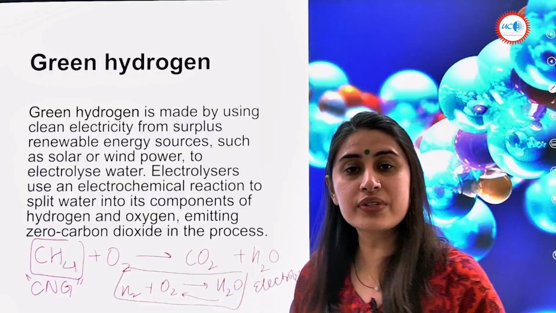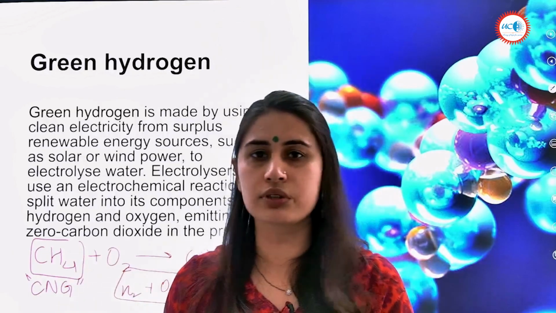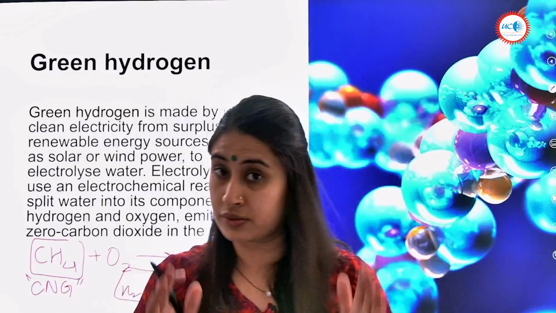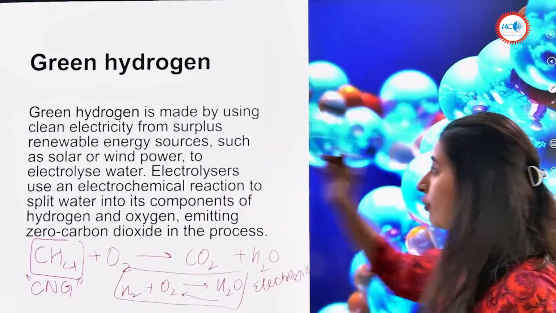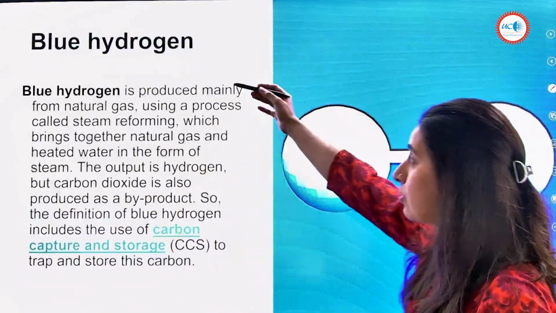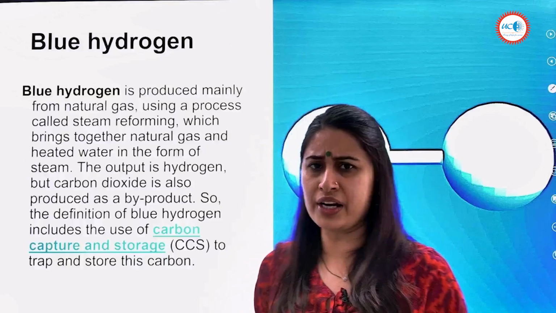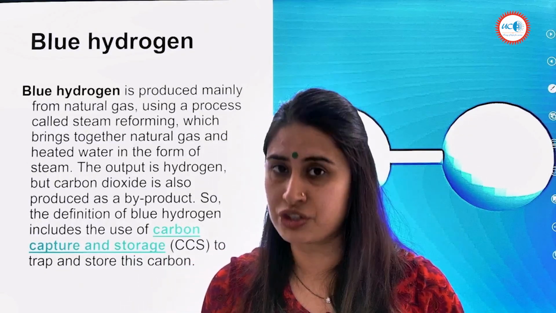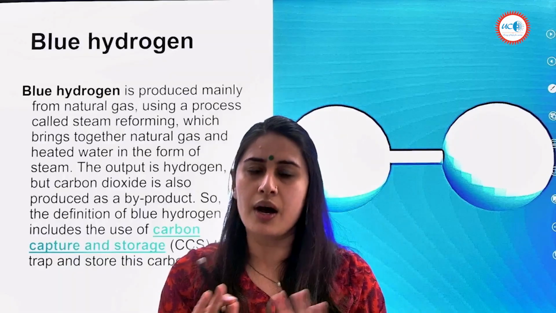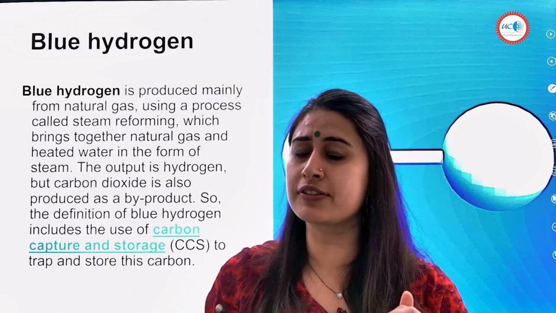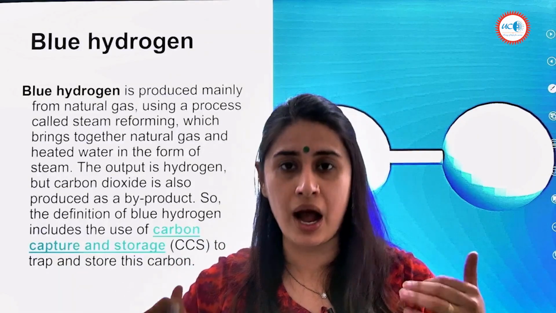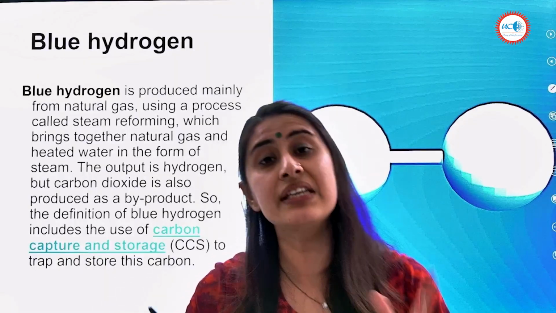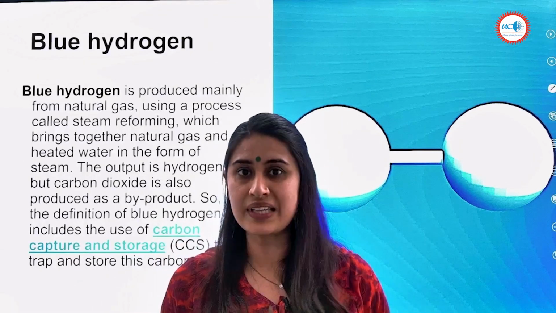Now, where are we using the energy for this electrolysis? Through the renewable energy sources. So that's a great piece of information for us about green hydrogen. Now let's talk about blue hydrogen. Blue hydrogen and other forms of hydrogen are not of much interest to us, so we will just bypass them a bit. What is very, very important from our examination point of view is the green hydrogen precisely, right?